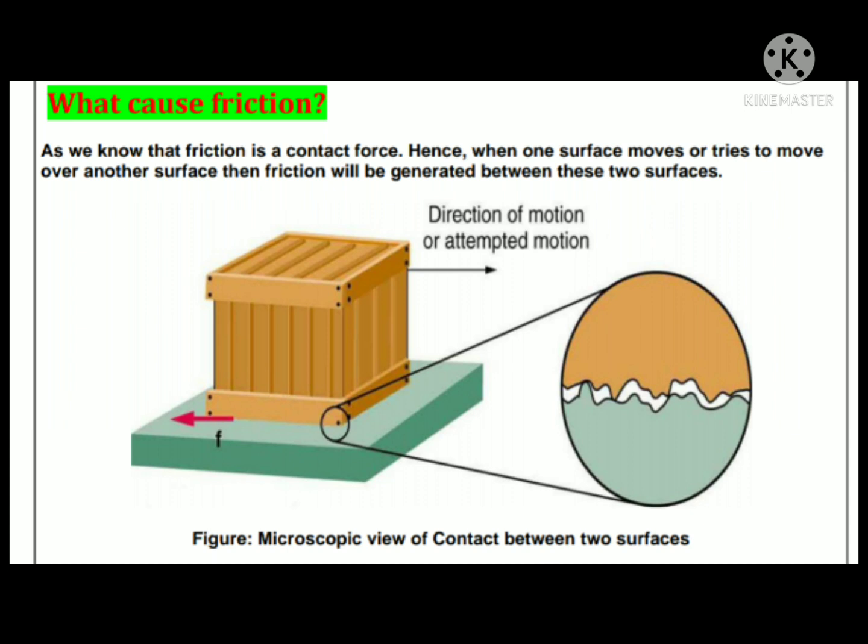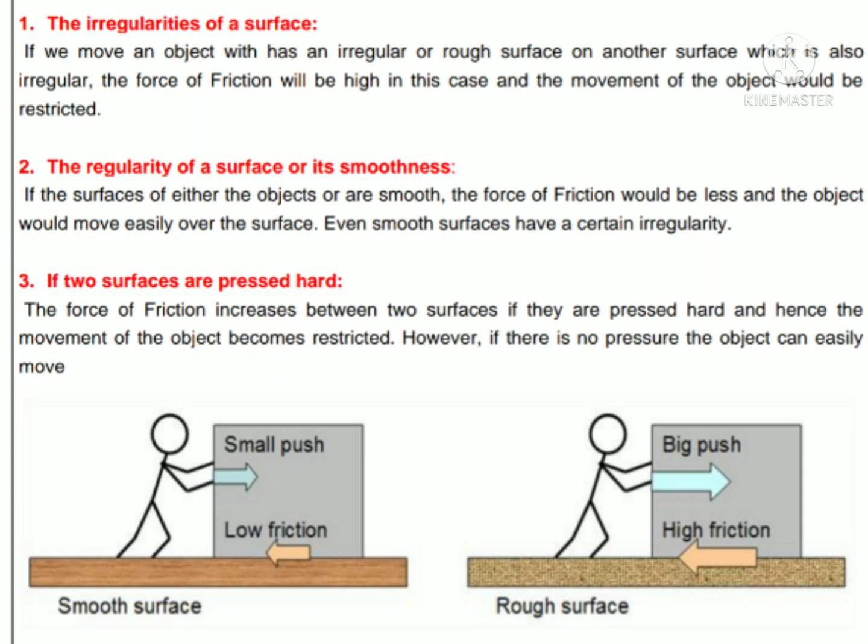The main cause of friction is the irregularities of a surface. If we move an object which has an irregular or rough surface on another surface which is also irregular, the force of friction will be high in this case and the movement of the object will be restricted.